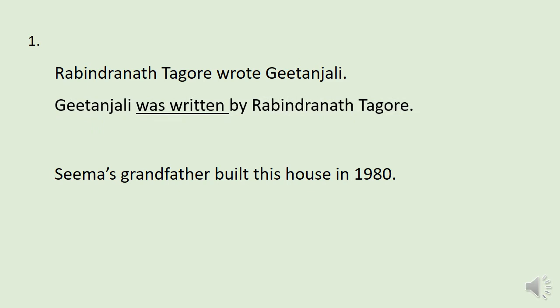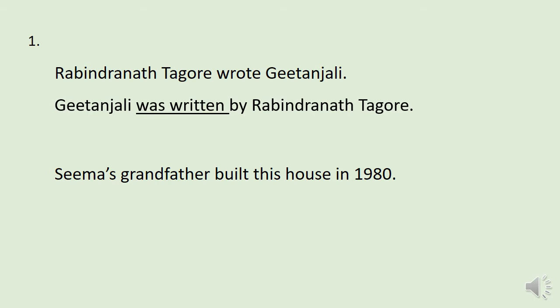And the second example is, Shima's grandfather built this house in 1980. Here the subject is Shima's grandfather, the verb is built, and the object is this house. Okay, and the complement is in 1980. So what we have to do is, we have to bring the object at the place of subject.